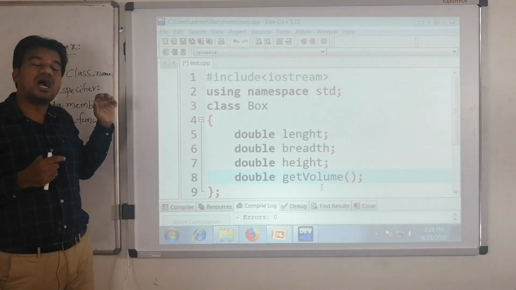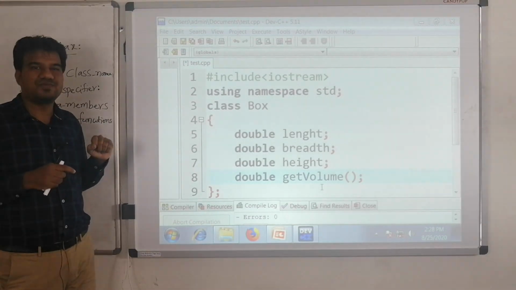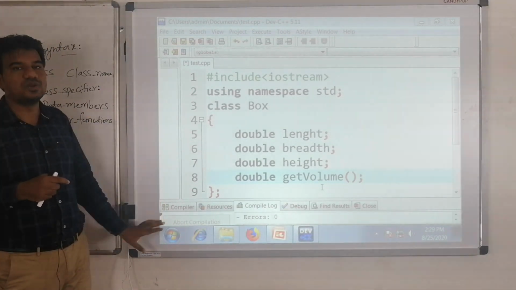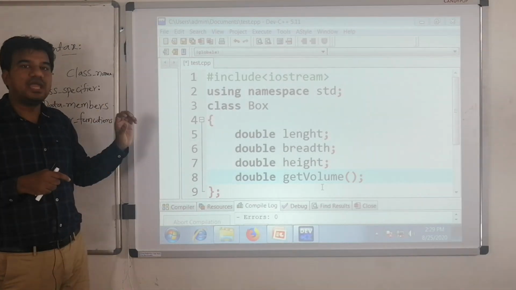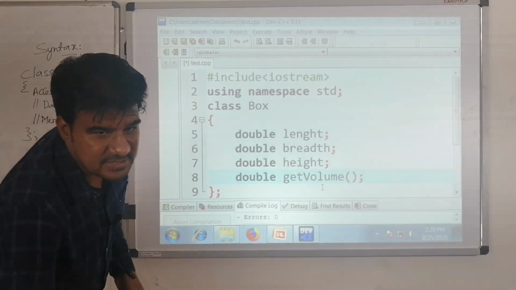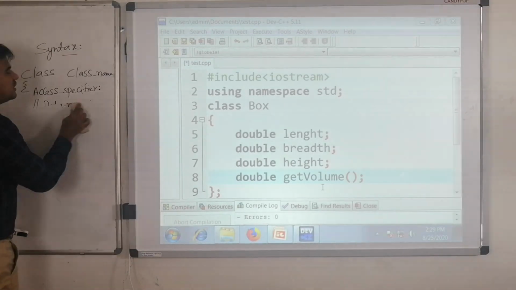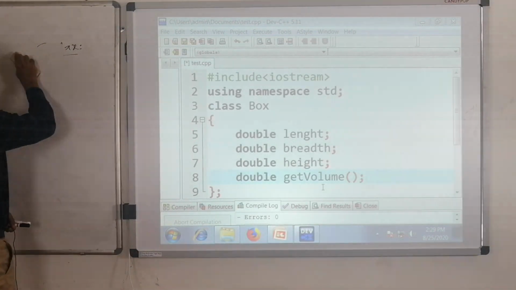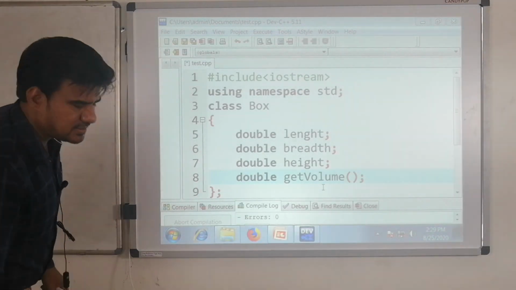So now the question, how can we create the object of this class? Object creation, you have to do inside the main function only. In order to create the object, as I said, an object is the instance of your class. So how can we create the object? To create the object, we have to follow a simple syntax.